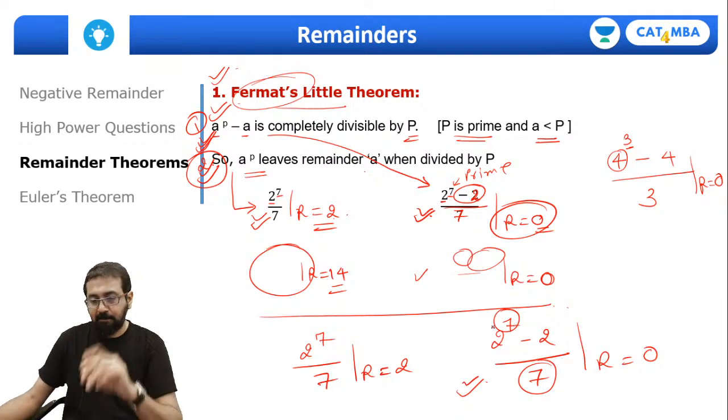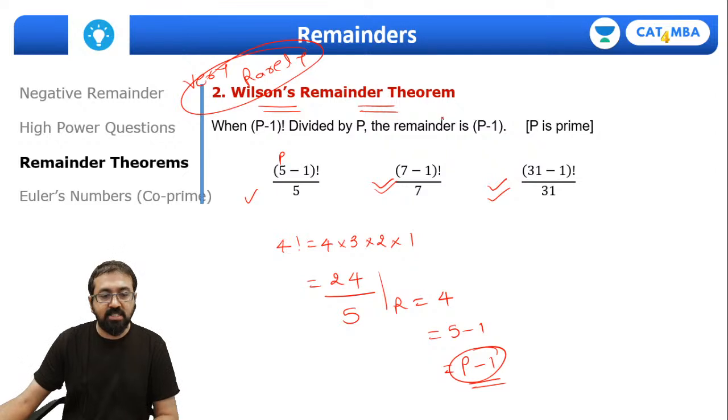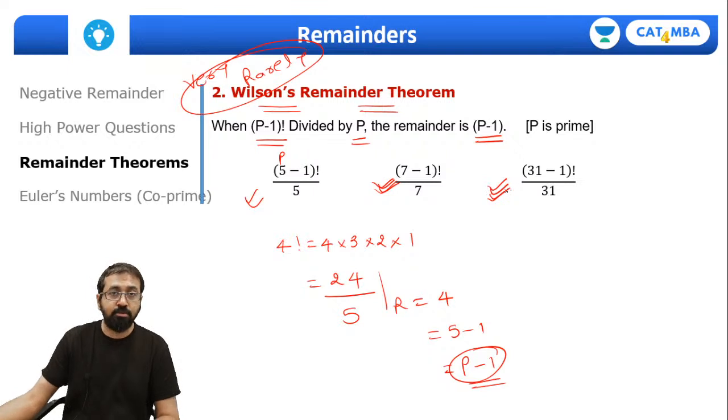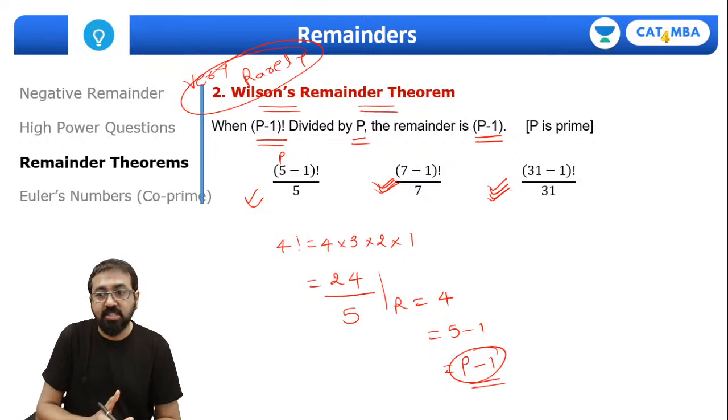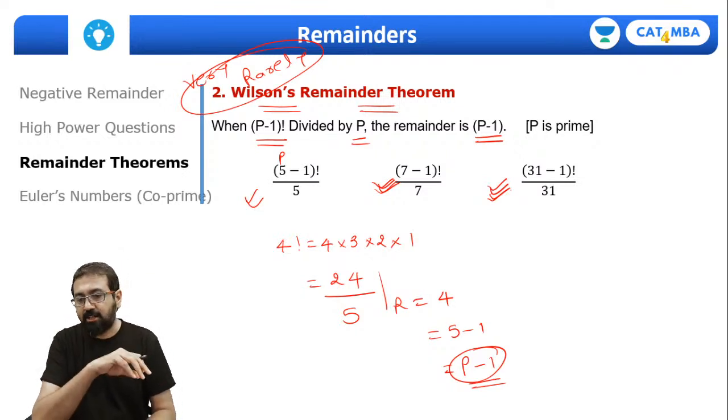Okay, that is p. Then we also discussed Wilson's remainder theorem, which says that p minus 1 factorial divided by p, the remainder will be p minus 1. I've also given you the example. You can verify that. Of course, the mathematician has found out this thing, so it must be true, but just for your understanding, you can apply it in a situation and you can understand that.